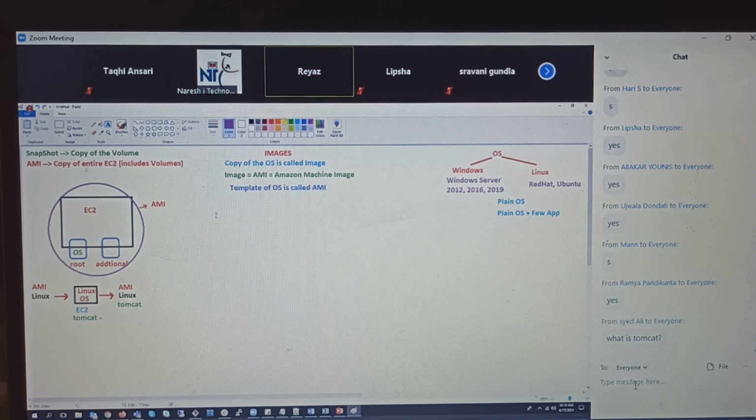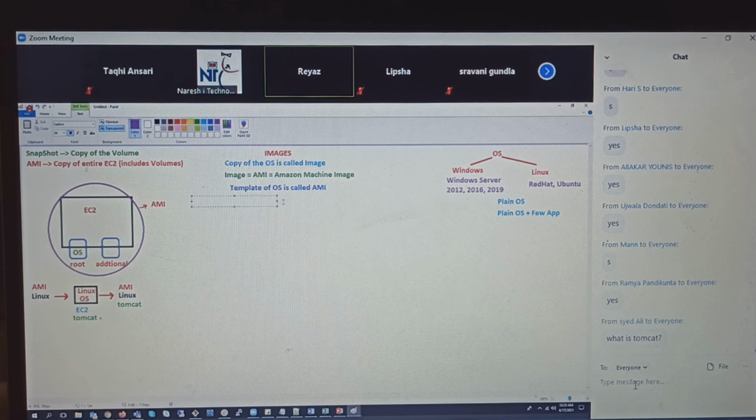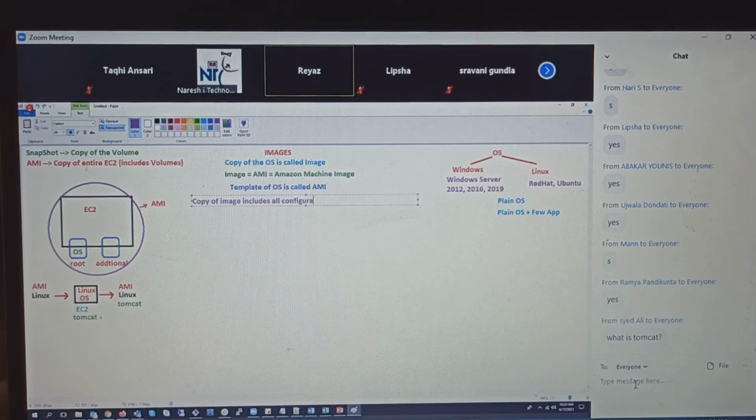Tomcat is an application server. Okay. So let me write down for you here. Can we say that the copy of the image includes all configuration that we did on the original instance?